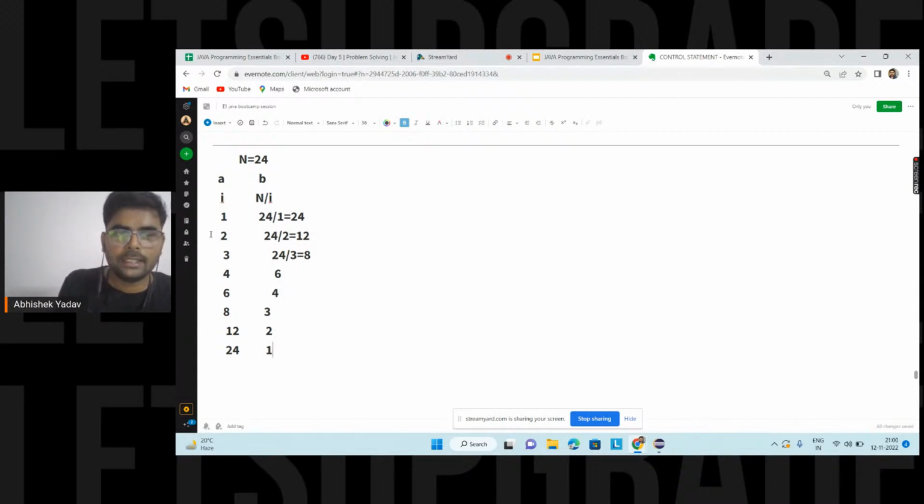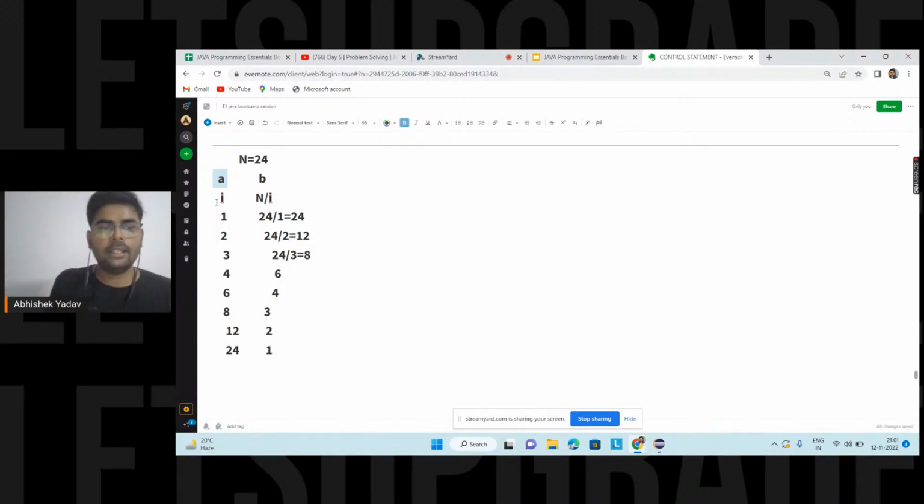Apart from this, if you take the value of i equal to 5, 7, 11, or 12, then these are not my factors. This is not the value of a, this is not a factor, so I cannot calculate the next factor also.